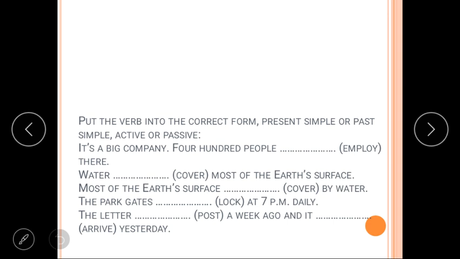Next but not least, the letter was posted a week ago and it arrived yesterday. Who posted the letter? We don't know. The subject, the doer of the action, can be you, it can be me also. But the receiver of the action is given, the letter. So this sentence is also in passive sense. So what will we say? The letter was posted a week ago and it arrived yesterday. Why? Because this is active past.